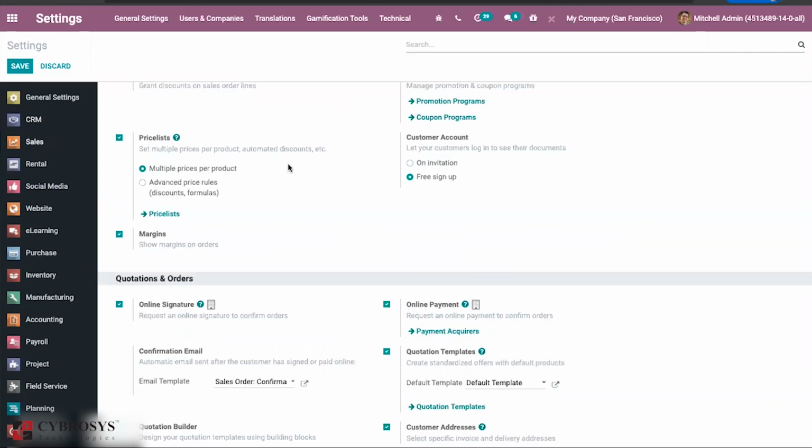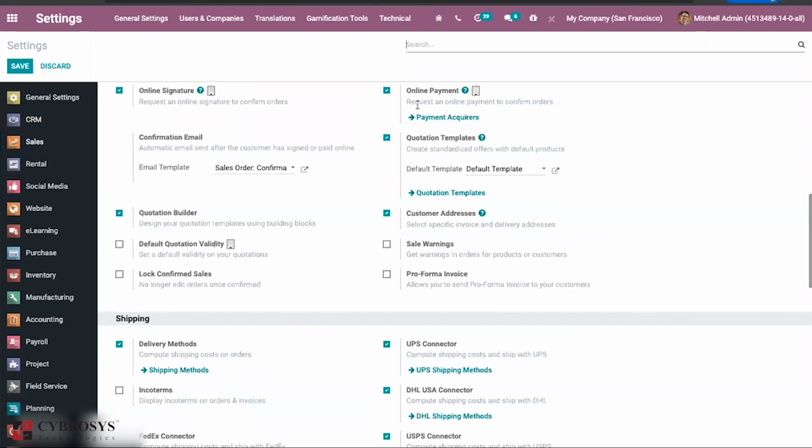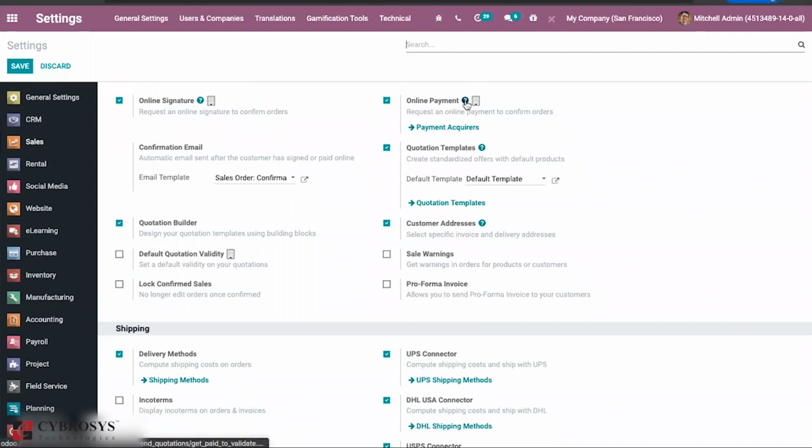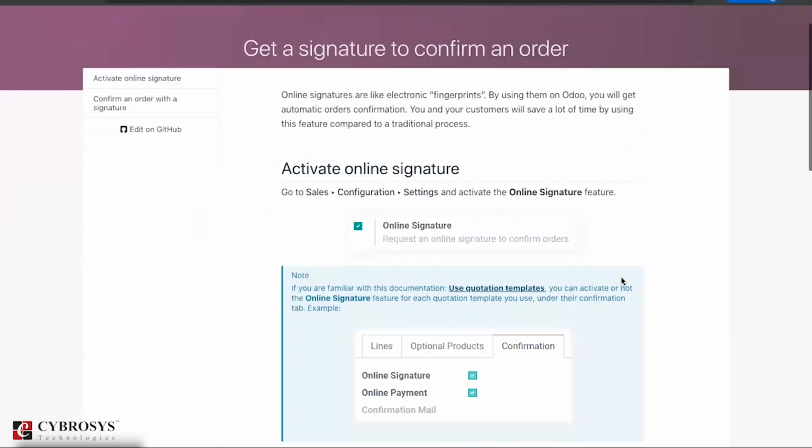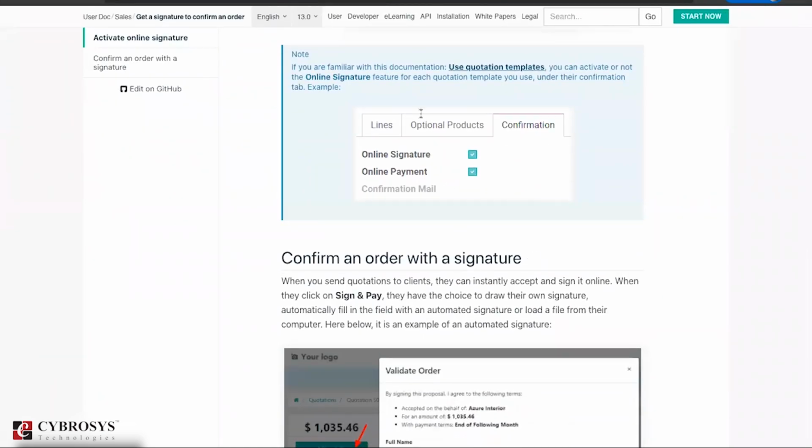Then if you go to the pricing here also, in sales settings, you can find the details like documentation everywhere in most of the cases. So if any details should be known, you can just click on that one and read the document. So it is not required to go into the Odoo documentation and check where a particular option is available. This type of thing is not required, so it will save the time of a user. By clicking on that one, you can get the details of how it is working and this type of thing.